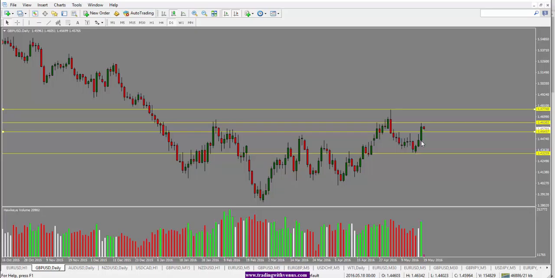So based on the daily close, which is bullish, we will expect another bullish day because this sentiment may play out further here for the British pound. However, before it pulls back up, we may see a pullback either into this level right here, which is 45.70, or we may see it pull back further lower into 45.43 area here, or even into this 45.20 area. So those are some of the levels that we'll be watching for.